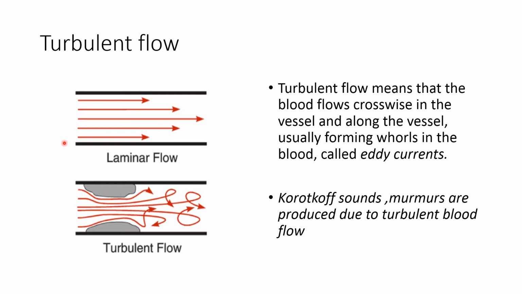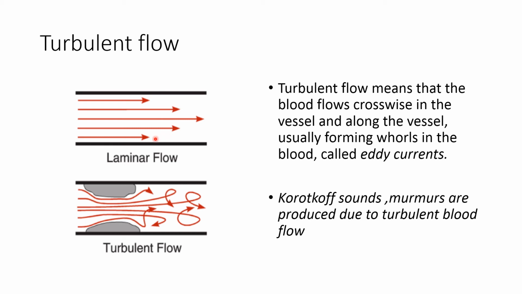Turbulence in the blood flow. Here we can see laminar blood flow and turbulent blood flow. First of all, the laminar blood flow. In laminar blood flow, laminae of the blood are present. Each lamina slides over the other. The central lamina has the fastest rate, and the peripheral lamina has the least velocity, and a parabolic profile of the blood flow is observed.